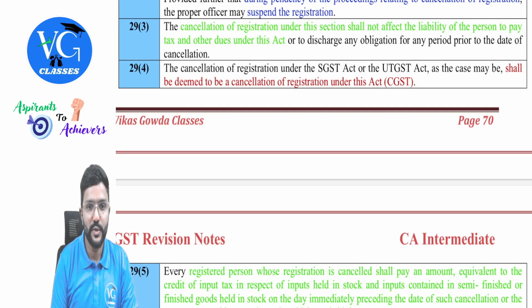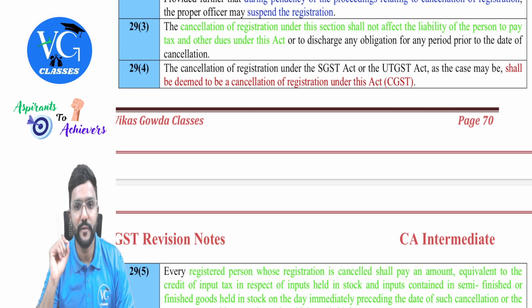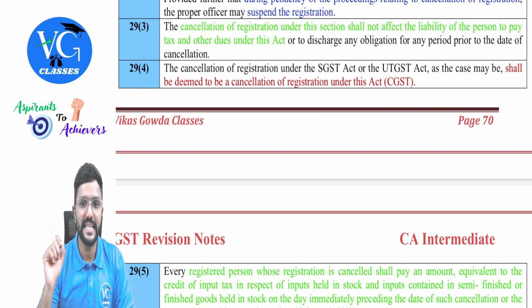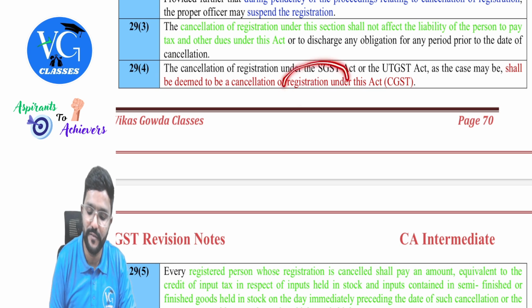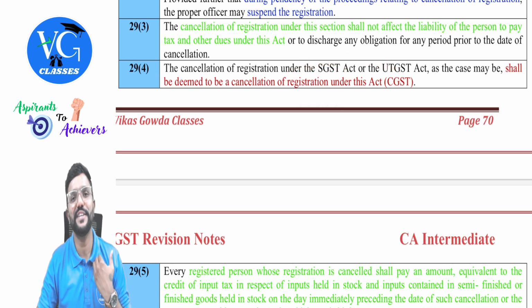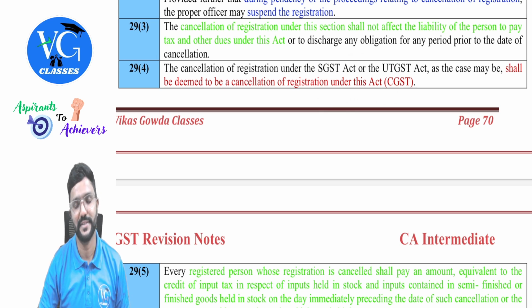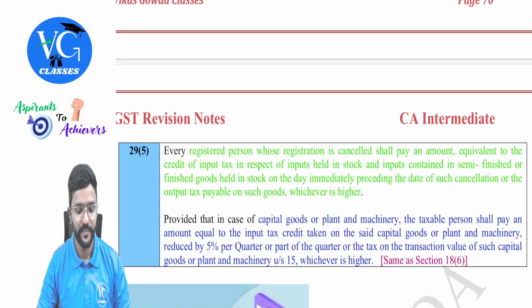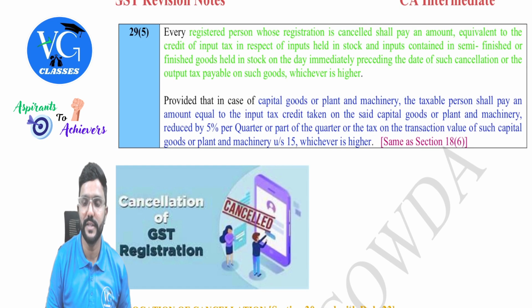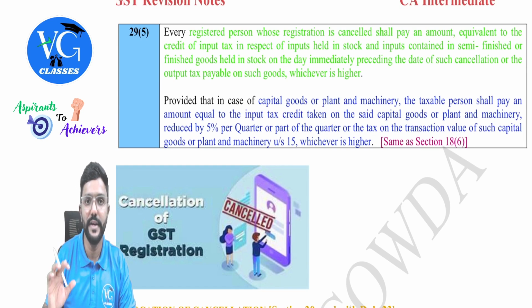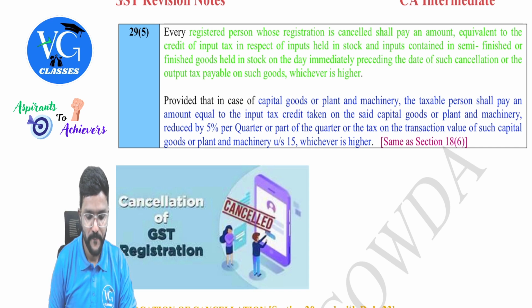Next, 29 subsection 4. The cancellation of registration under the SGST Act or UTGST Act, as the case may be, shall be deemed to be the cancellation of registration under this Act. So if my registration is cancelled under the respective SGST Act, it is deemed cancellation even under the CGST Act, guys. Got it? Then 29.5 is talking about the GST liability. Interesting provision. Please pay attention.